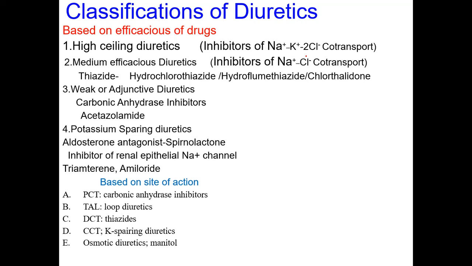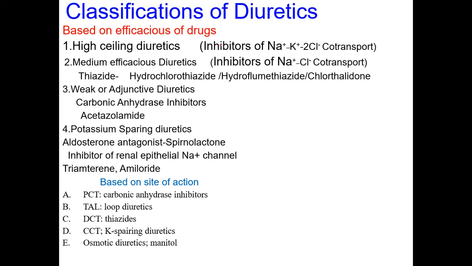Now coming to the second class, the medium efficacy drugs, where almost 10 to 15% out of 100% of the urine is affected, causing excretion of sodium and chloride. In the first class, the high ceiling diuretics, the examples are furosemide and torsemide, and other drugs are also there.